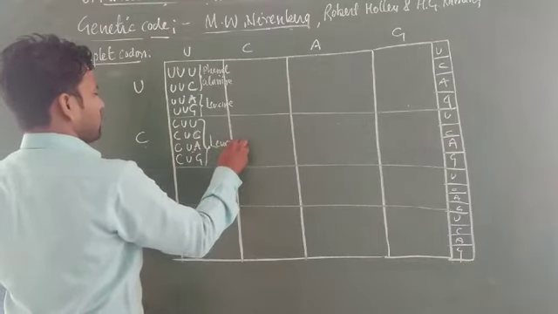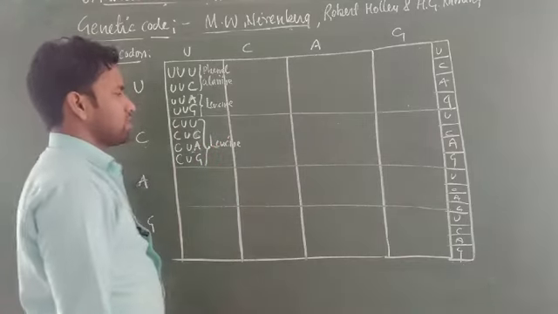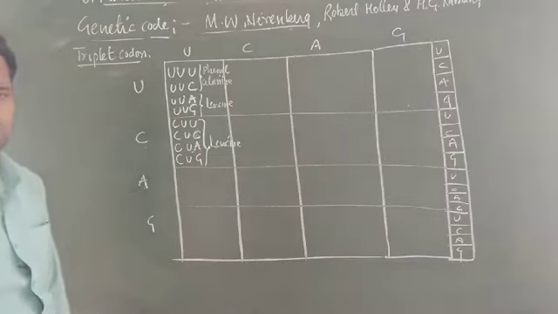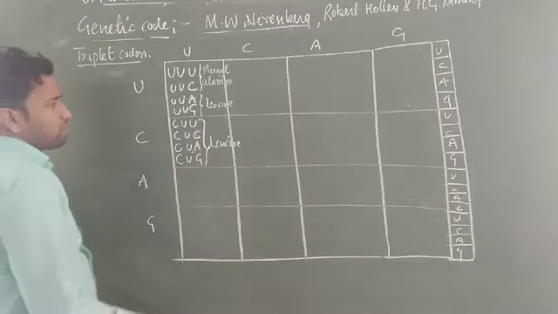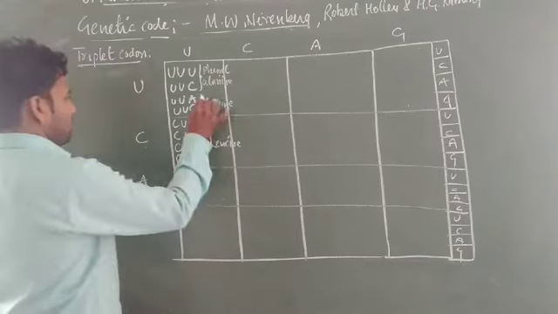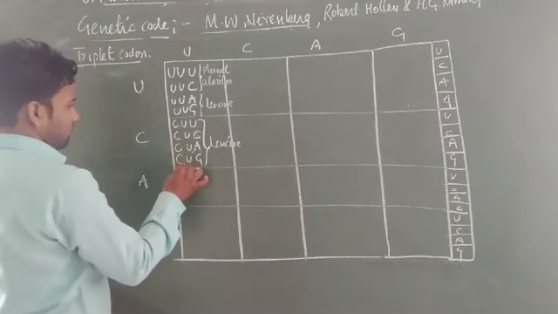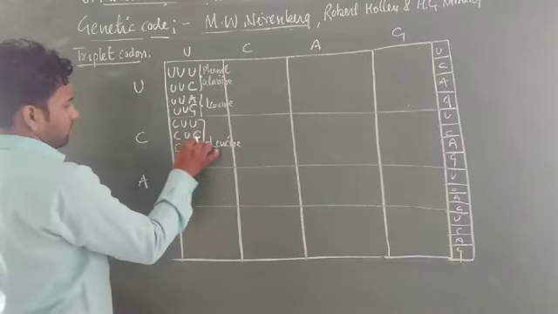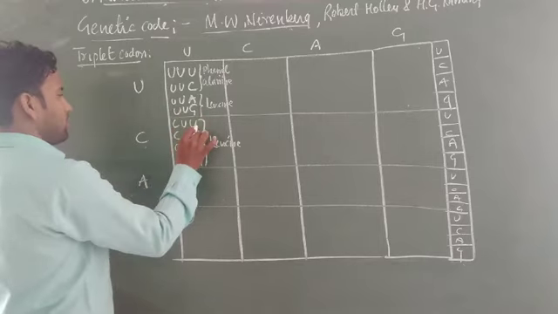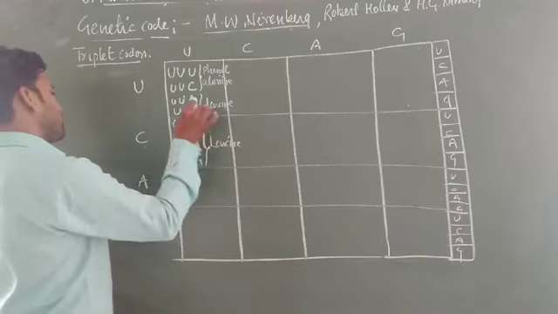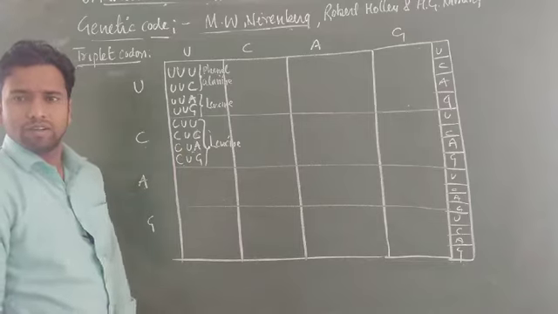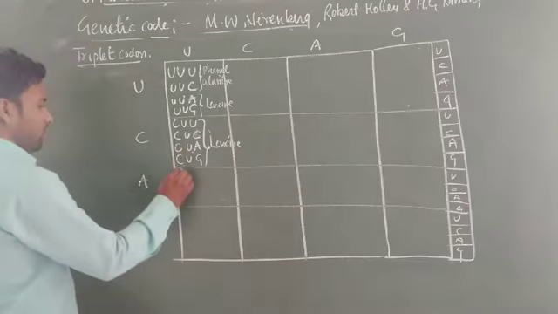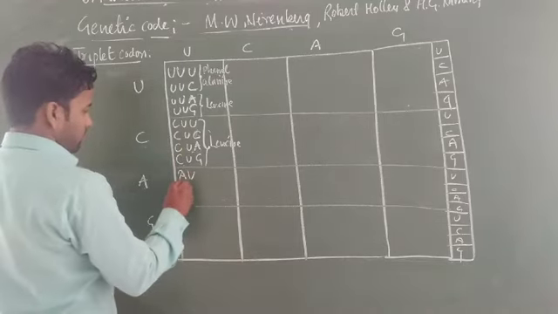It means amino acids can be coded by more than one codon, especially leucine, which is coded by 6 codons. If any of these coding sequences is found on mRNA, the only possibility is to code leucine, not other than leucine.